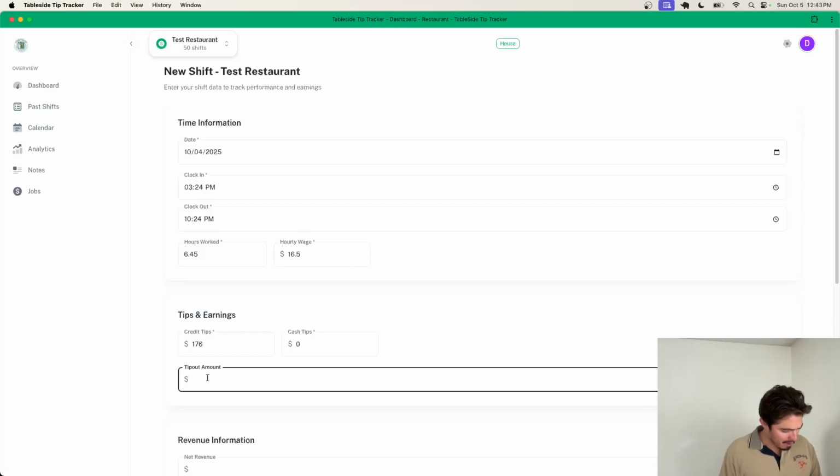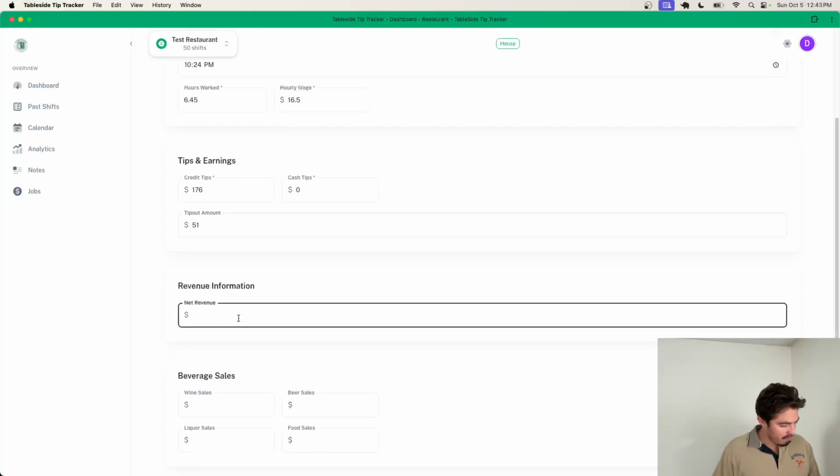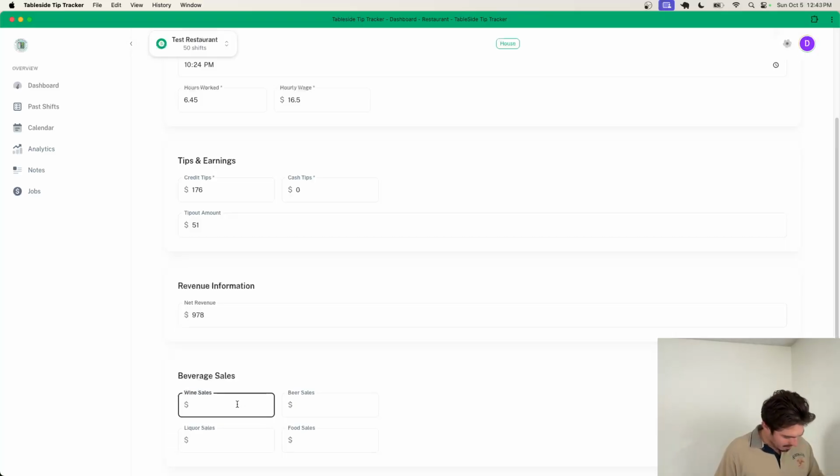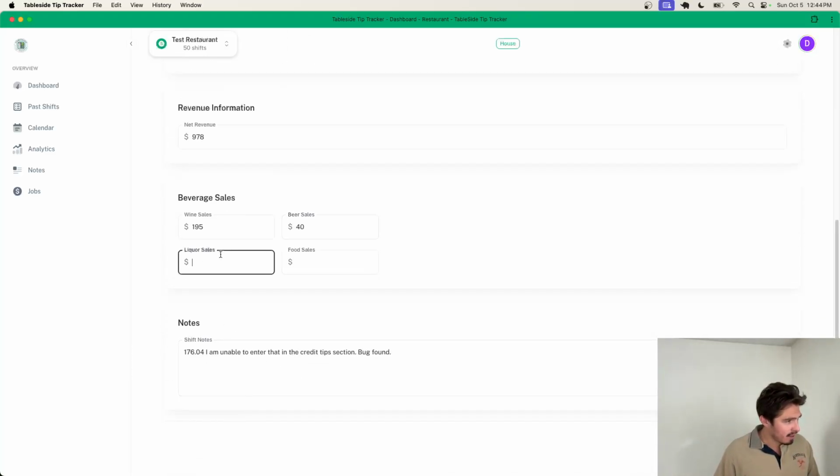We'll do tip out amount. That was 51. Net revenue for this one table, we went ahead and did 978. Wine sales, not bad. They actually drank quite a bit of wine. 195. Beer sales, one guy was a big fan of Coors Light.